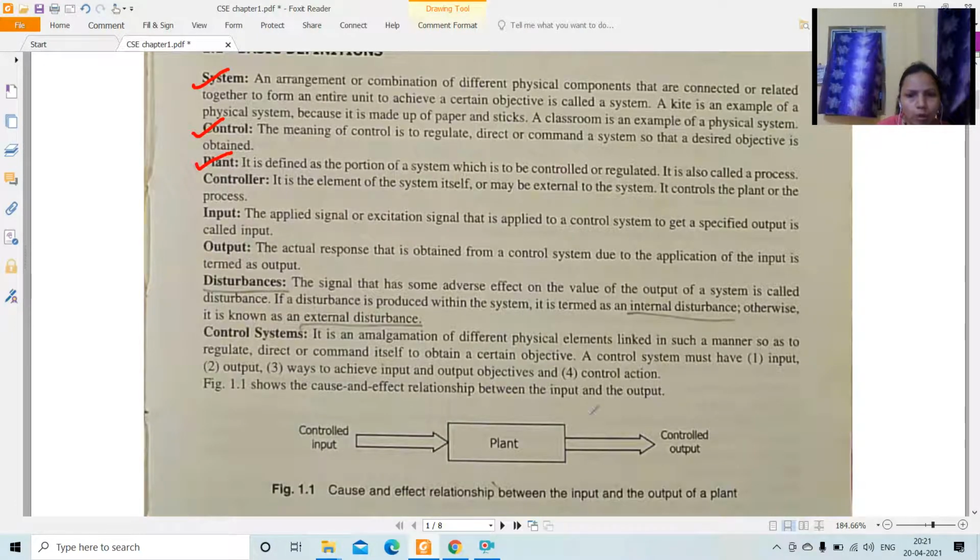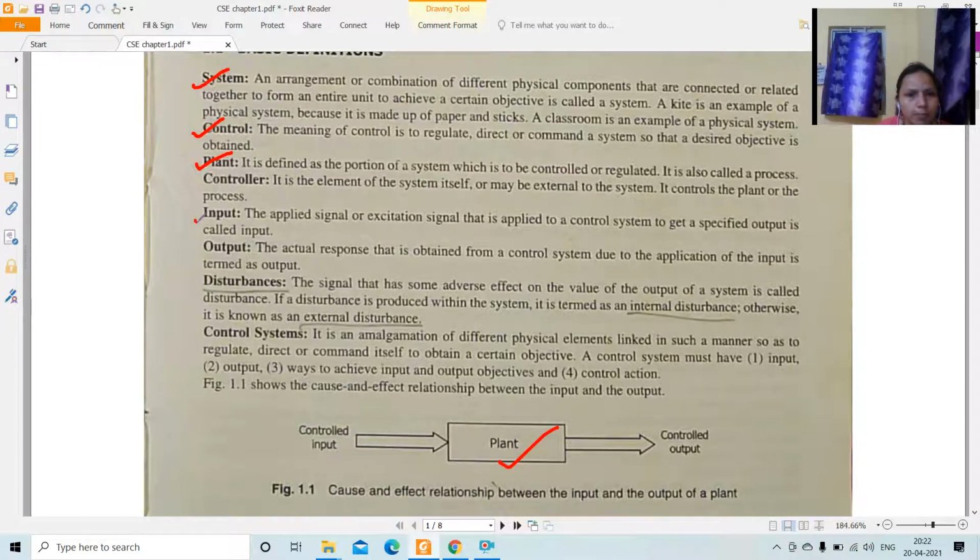See, this is the overall block diagram. This is the cause and effect relationship between input and output of a plant. So this is the plant, it is a portion of a system. This part, you can call it a process also. Next one is the controller. What is this controller? Controller is an element of the system itself. So this controller exists inside this process. The controller can control the plant or the process.